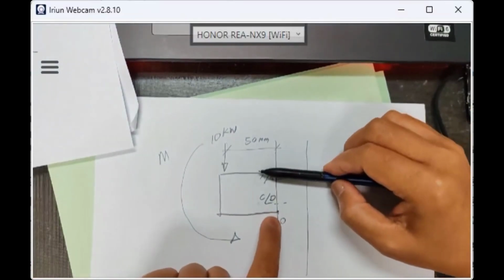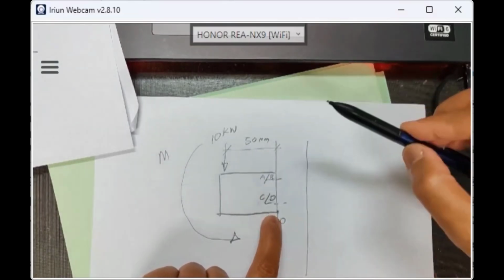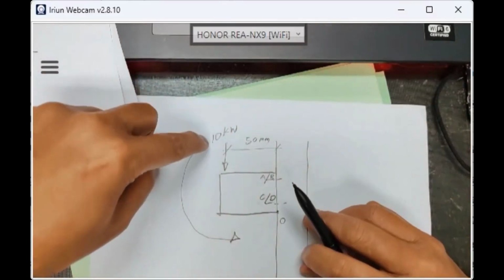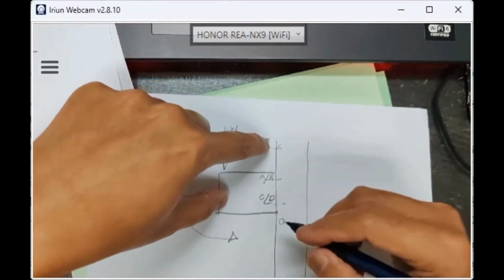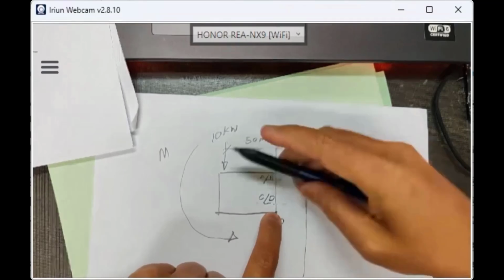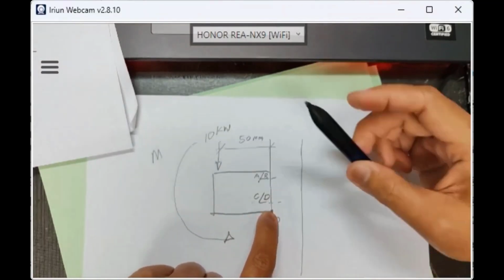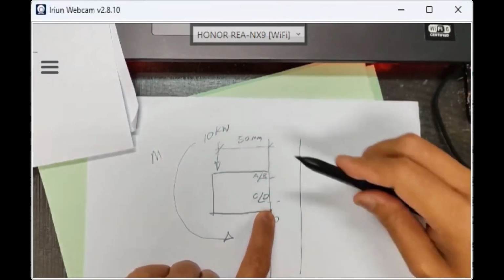Okay. Logically, which bolt has higher tension load? A or B or C? Let's say you have a moment of 10 kilonewton times 50 millimeter. About this pivot, it produces a 500 kilonewton millimeter moment. It tends to pull out A, B, and C, D. Which one has the highest tensile load? A, B, or C, D? Which one has the highest pull-out?